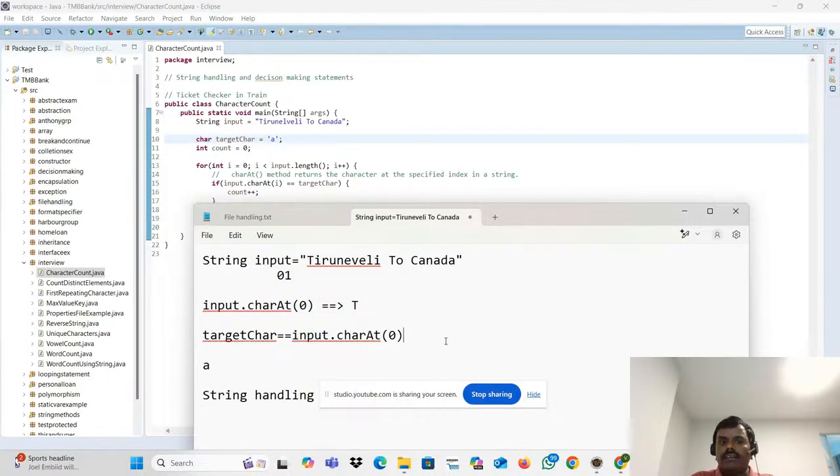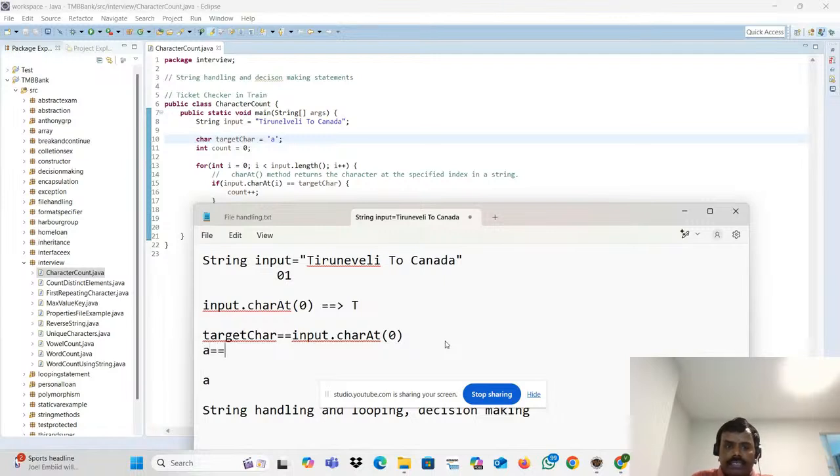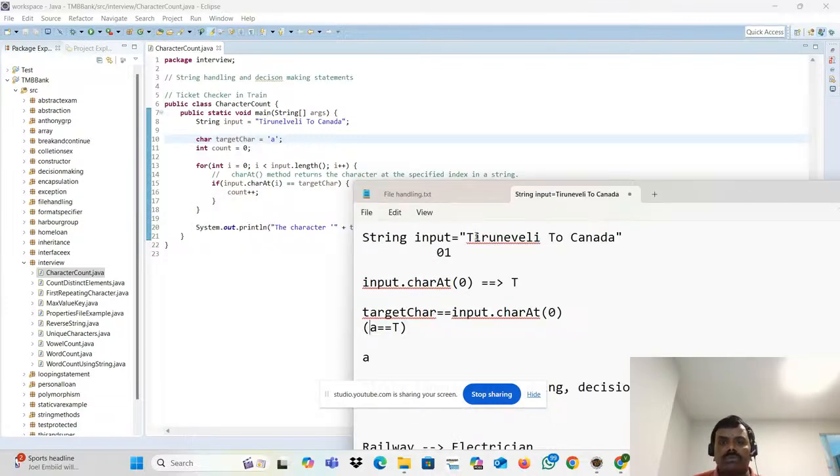Is it equal or not? This is 'A'. This is T. Are both equal? It is not equal. If it is equal, then only it will go inside. I'm looking for 'A' only, but it is T. No, I do not go inside. That's for the program. Okay.